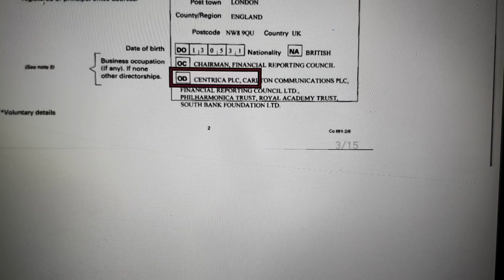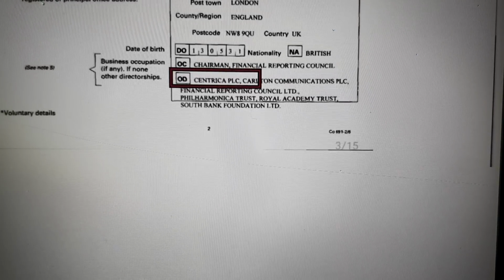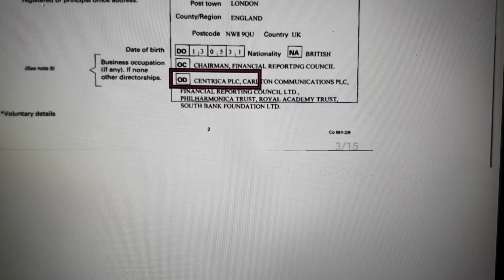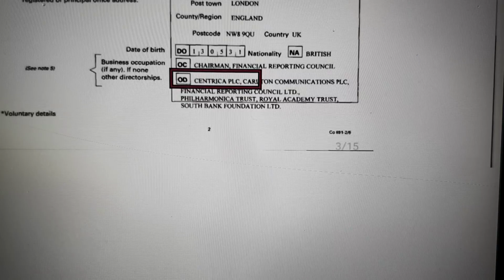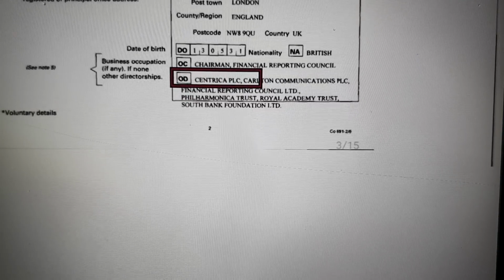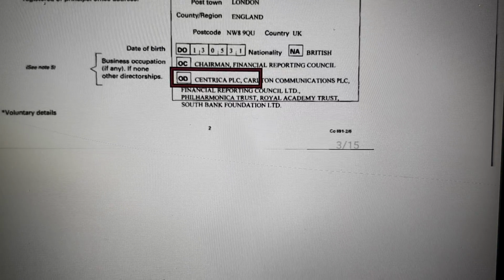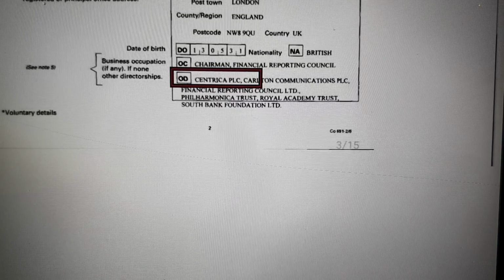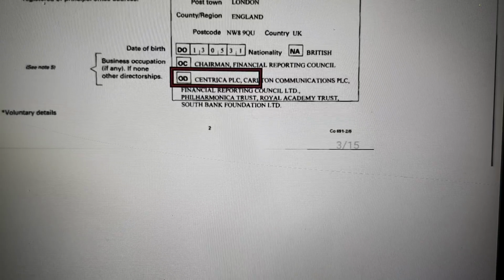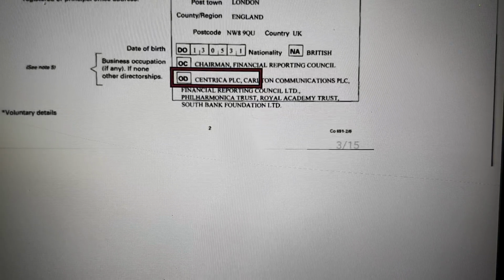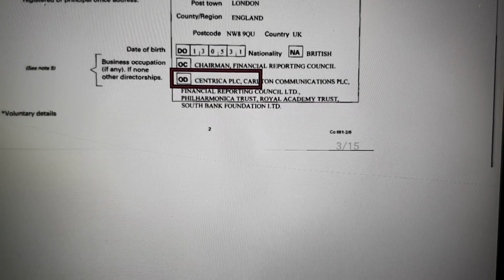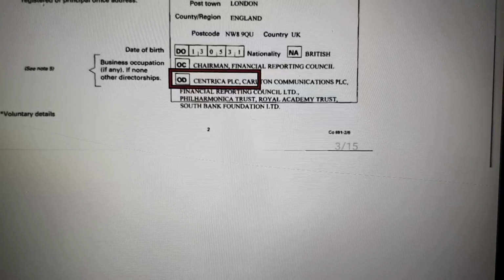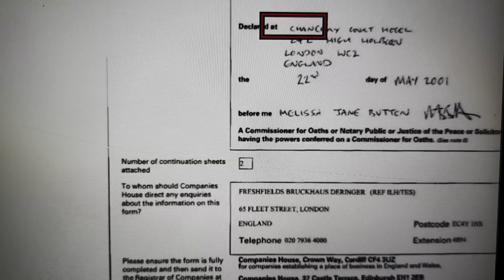Now, if there's any fraudulent activity on these incorporation documents, including a company that is a false entity, the illegality continues through to these companies and means they are also fraudulent and unlawful, because they're supposed to be legal documents and they're signed, and therefore if any part of it is illegal, then they're not legal documents. They're unlawful, illegal documents. That means the company is unlawful and illegal and cannot or should not trade and operate. And of course, Companies House would be aware of this, and any legal teams and financial advisors should be aware of this as well. Now, Centrica PLC, also mentioned on here, is an address.